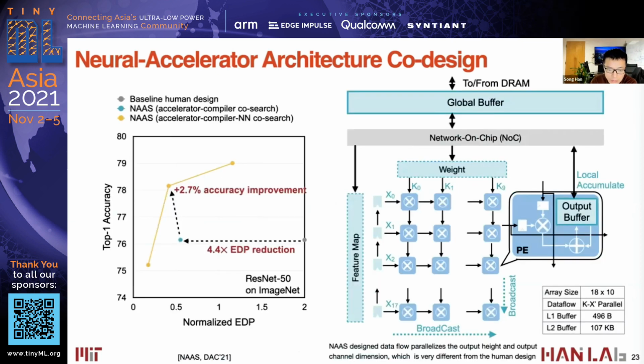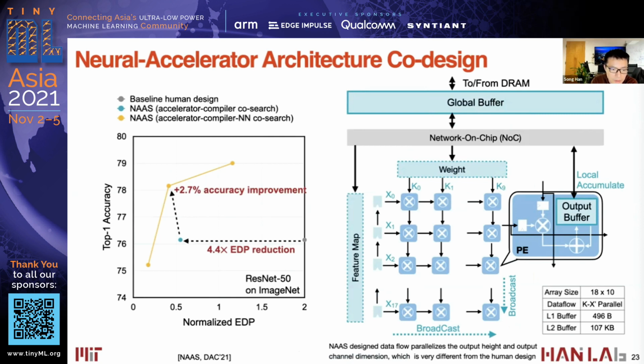For example, in this new topology, this NAAS-designed dataflow parallelizes the output height and output channel dimensions, which is very different from the human design. The KX parallelism, array size, and buffer size are all chosen by this automatic NAAS search engine.